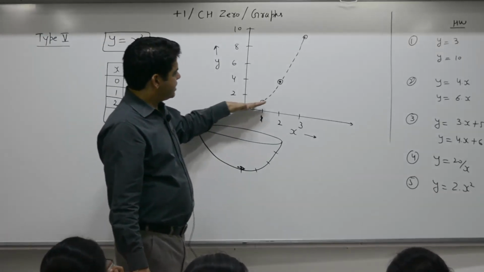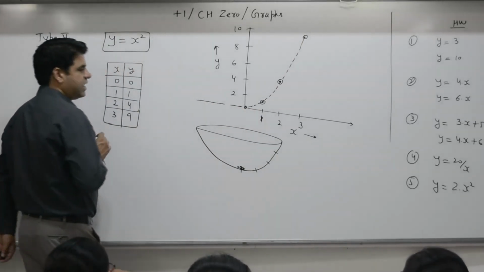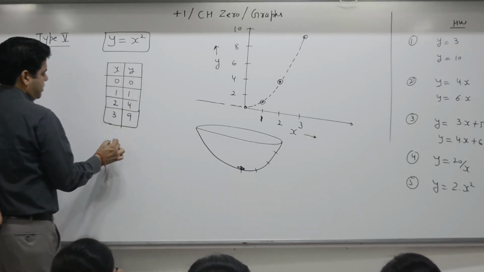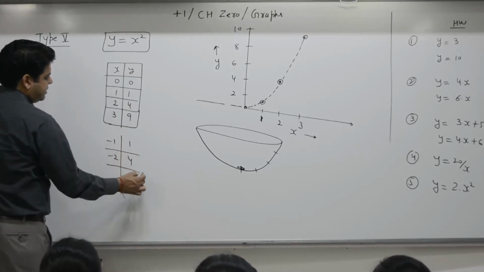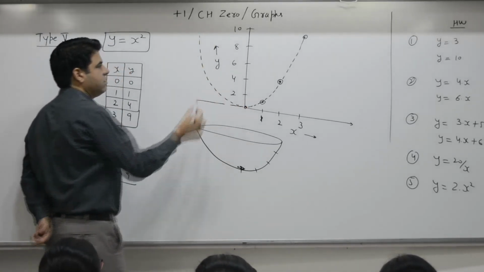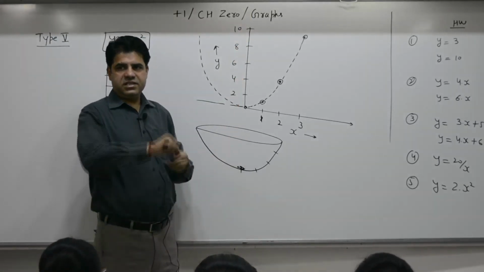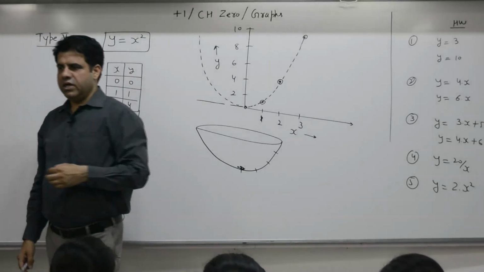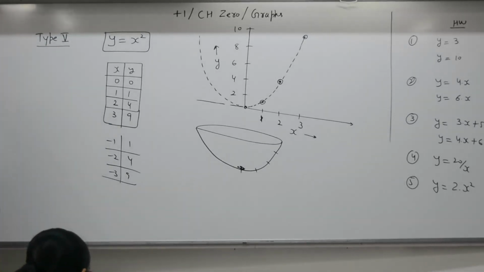This is termed as a parabola. Y is equal to x square. I have taken into account only the right side. If you take into account the left side, if x is equal to minus 1, minus 2, minus 3, you get the same graph on this side also. We say it's a parabola symmetrical about the y axis. Whatever you have on this side, the same is on the left side. A parabola symmetrical about the y axis. Write it down. Draw it.